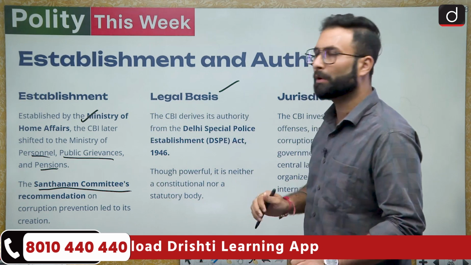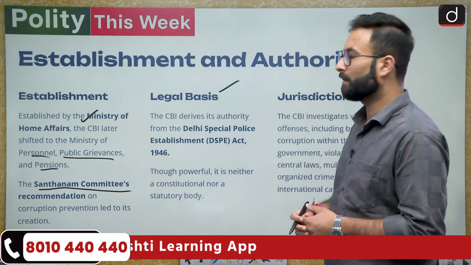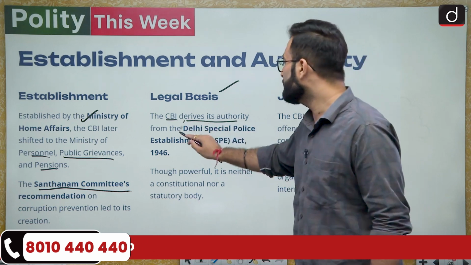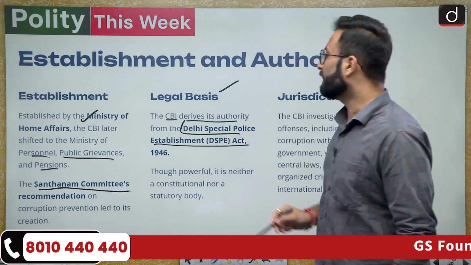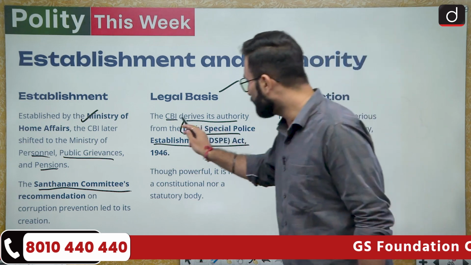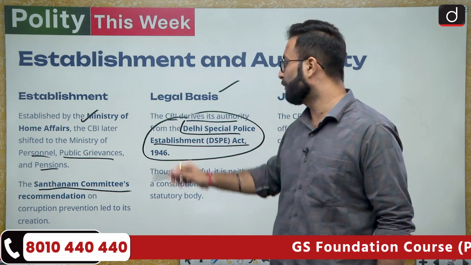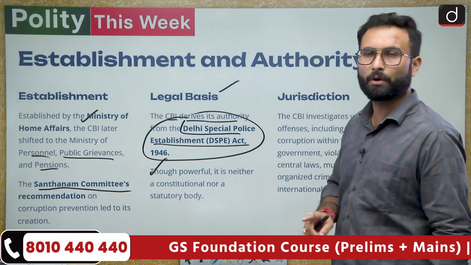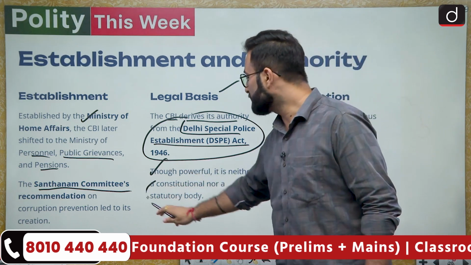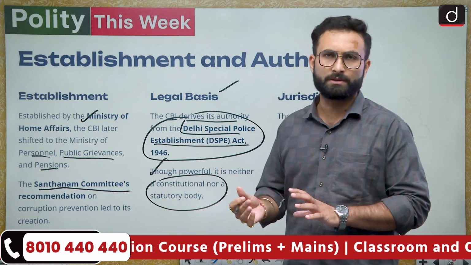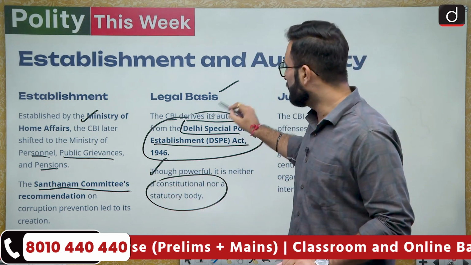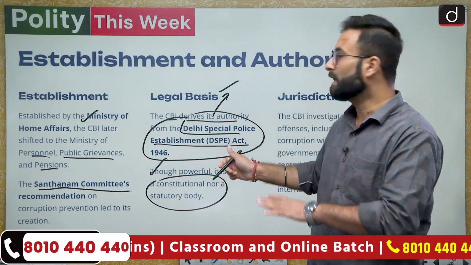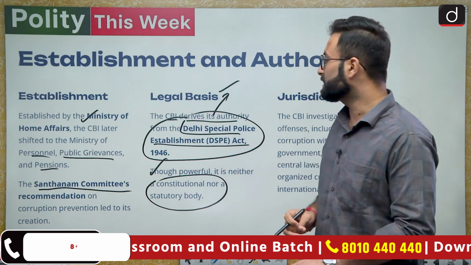Then legal basis. If we talk about the legal backing of the CBI, here you can see CBI derives its authority from the Delhi Special Police Establishment Act, 1946. From this particular act, they are getting their authority. Though powerful, it is neither a constitutional nor a statutory body. It was formed from an executive action, and the legal backing it has is basically the Delhi Special Police Establishment Act.